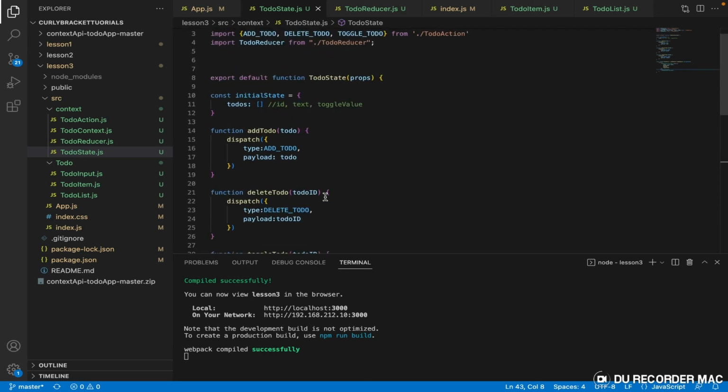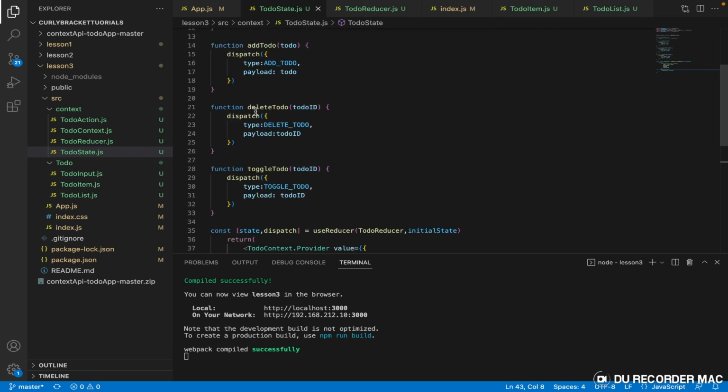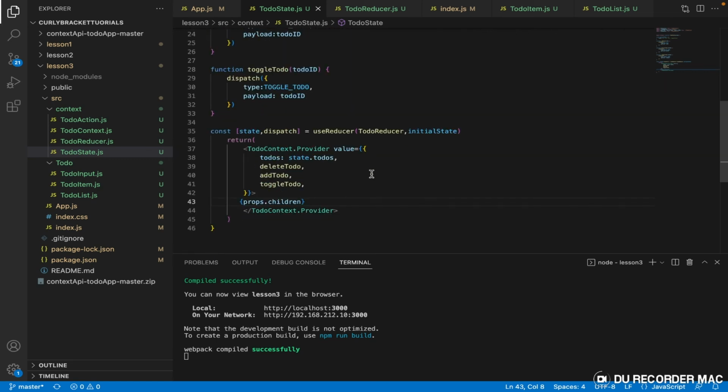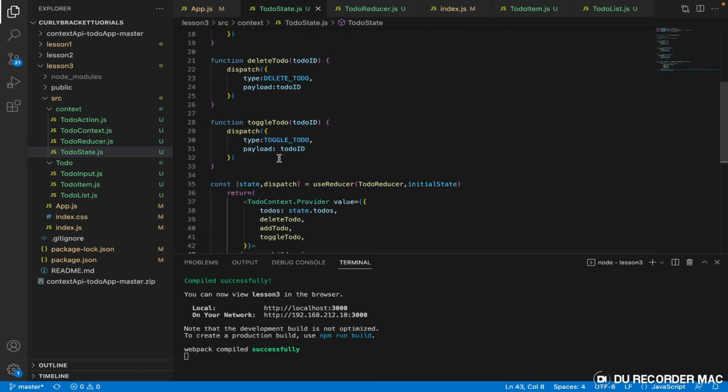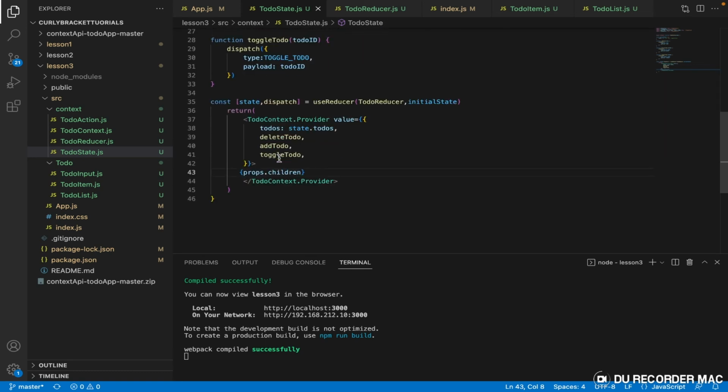Initial state to dos, yeah, and then we have our to dos in the value, and it represents state dot to dos. That should be all. Okay, so let us go back and apply this. Let us apply this and be sure it works.